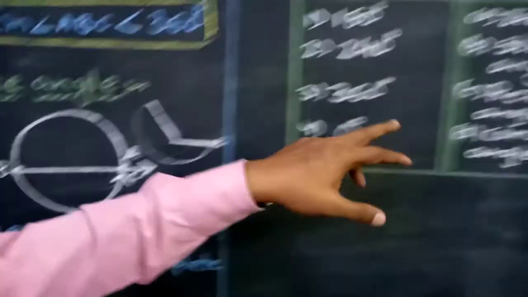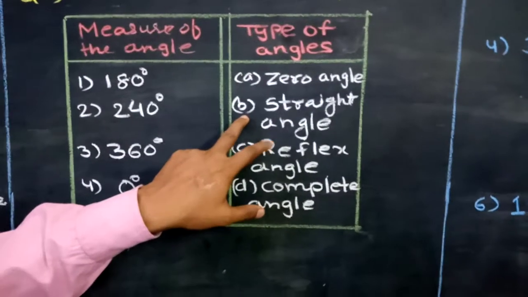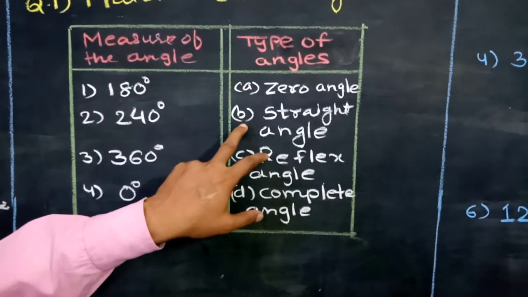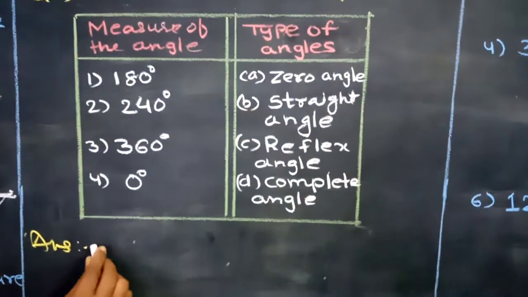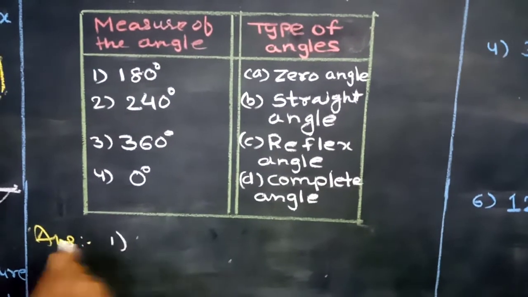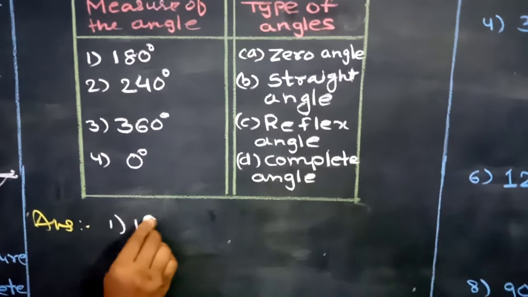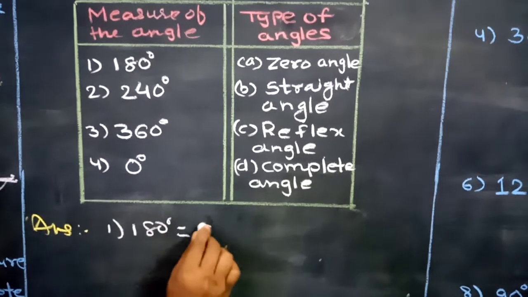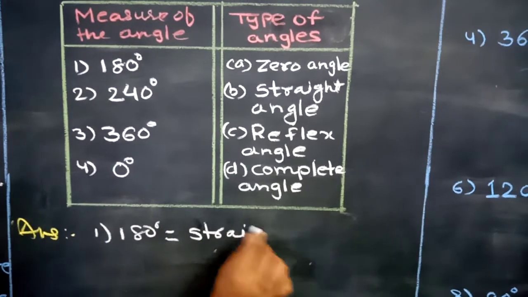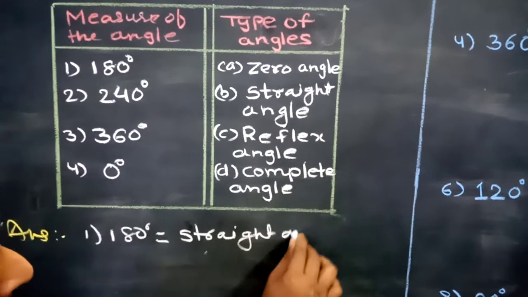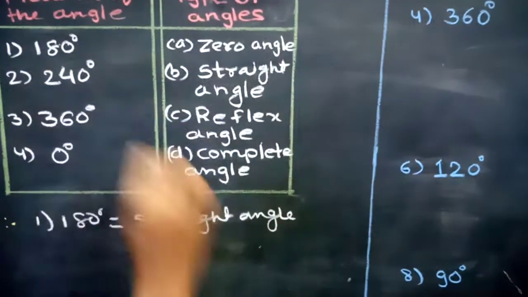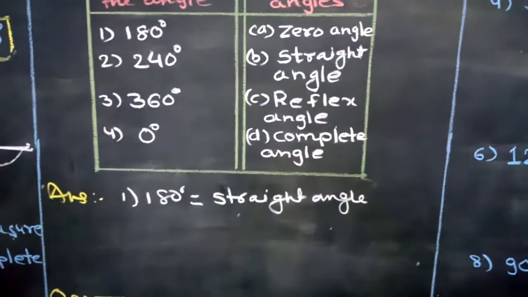So here the straight angle is given in the B row. So you can write here the answer of the first: 180 is equal to straight angle. Right, here straight angle.